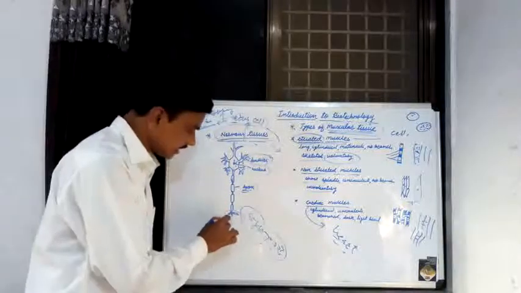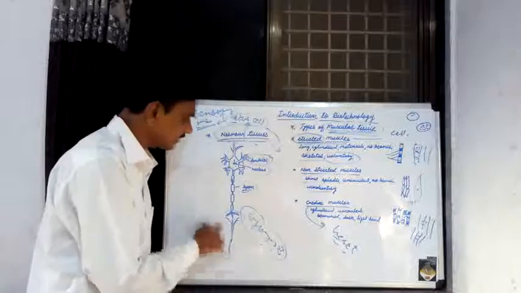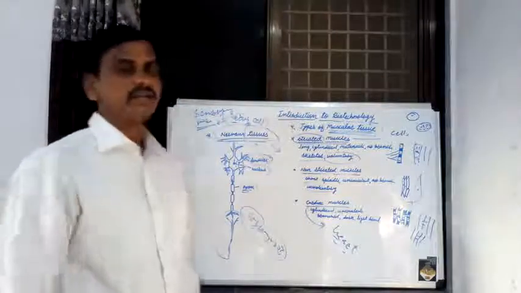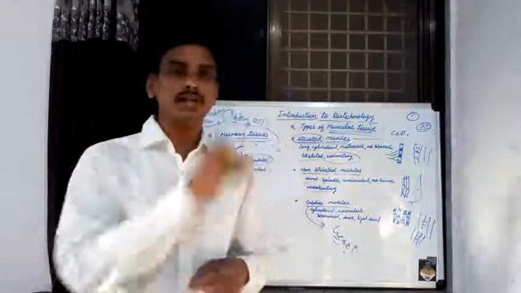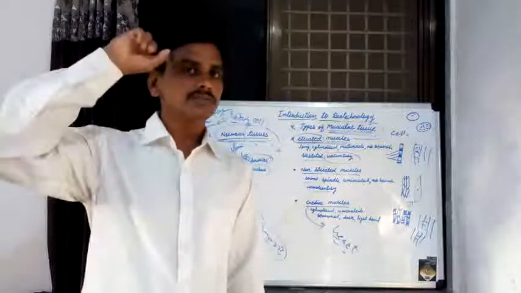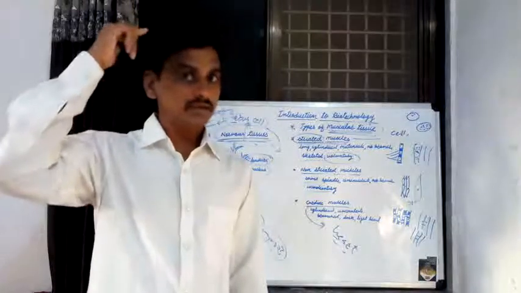Then a second nerve cell is attached to that sensory nerve cell. Like that, many nerve cells are attached to one another, and lastly this nerve cell passes towards the brain, attached to the brain.